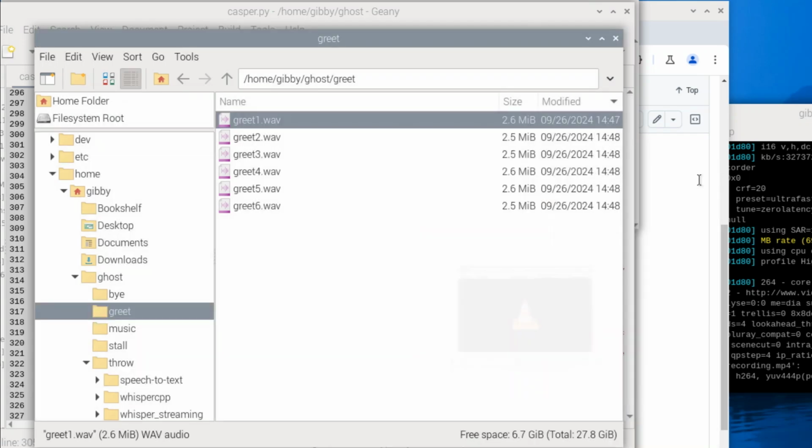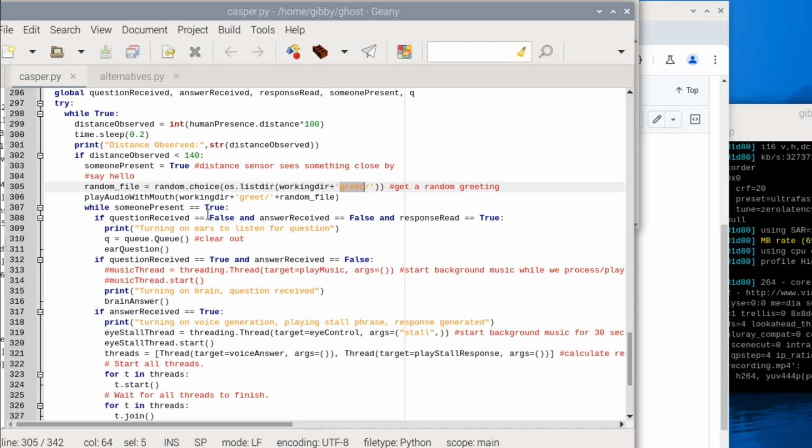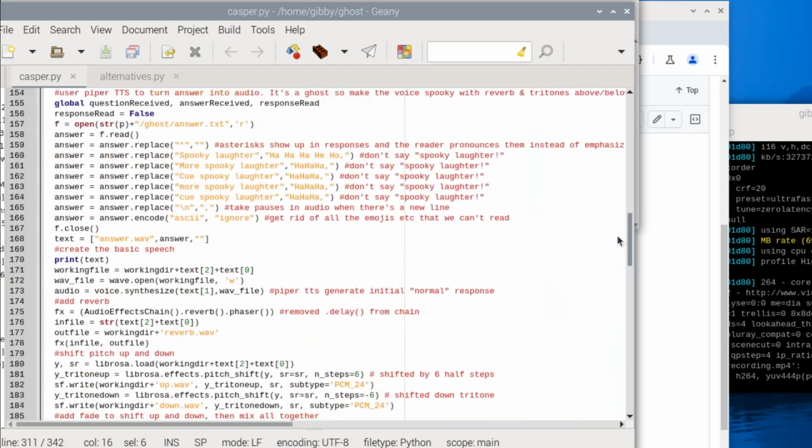Every one of these is a different greeting, and it prompts somebody to say, hey, Casper. So we get some variety every time somebody walks up. They won't hear the same thing each time, and they always get the information that they need to say, hey, Casper, to get this thing going. And then after that, we drop into this loop down here. And the first thing that we do is actually go to this thing called ear question. I named these after body parts. So ears are going to listen.